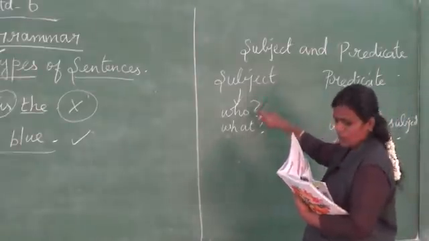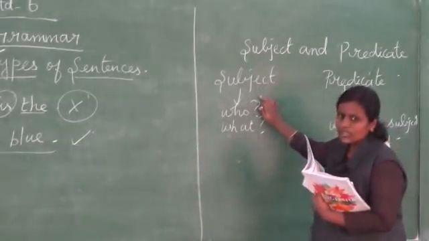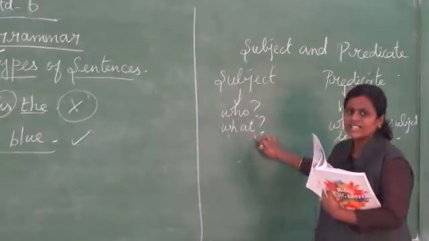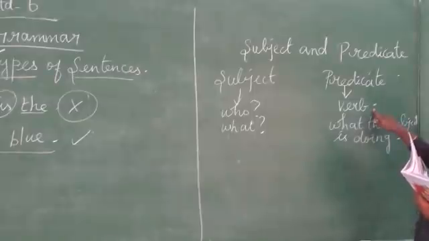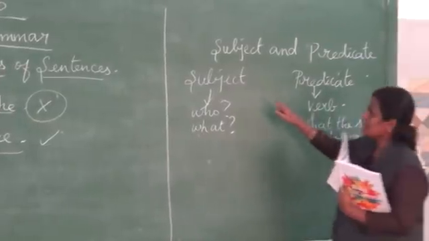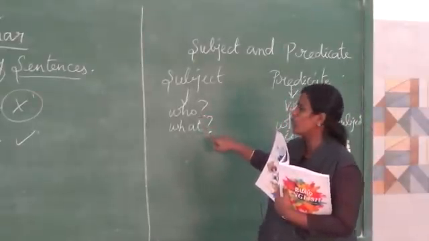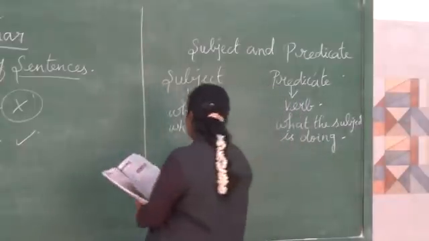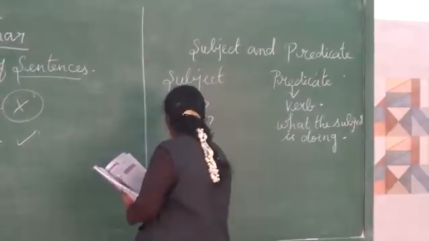The subject gives the answer to these two questions, who and what. And the predicate contains the verb as well as what the subject is doing. Now I will give some examples so you can easily understand that. We will see the example.